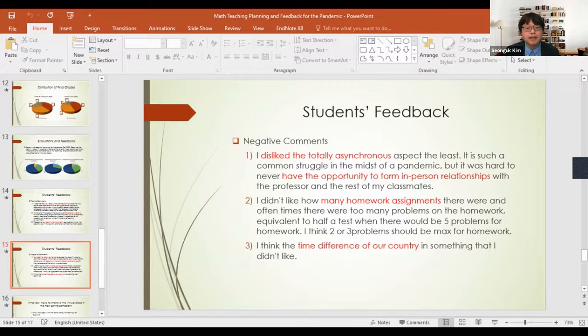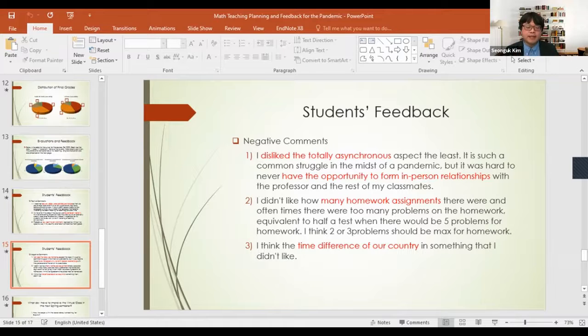I believe that it makes students keep going with their work continuously. And the last one is the time difference between countries, which may be a big problem for some students. It is very, very stressful. I have seen and heard this from many students, and this is what I have to improve.